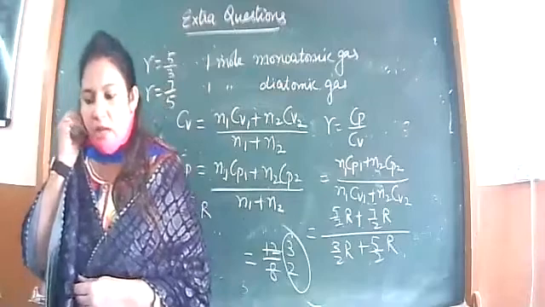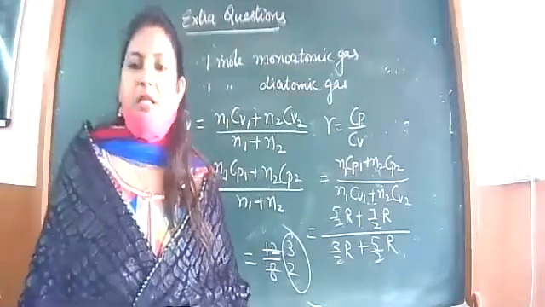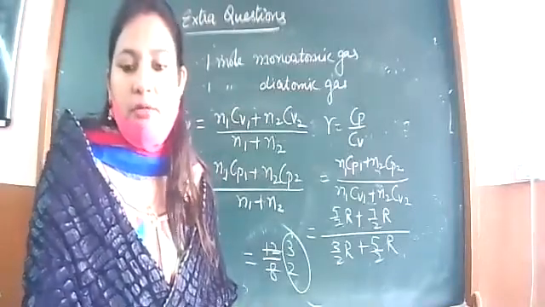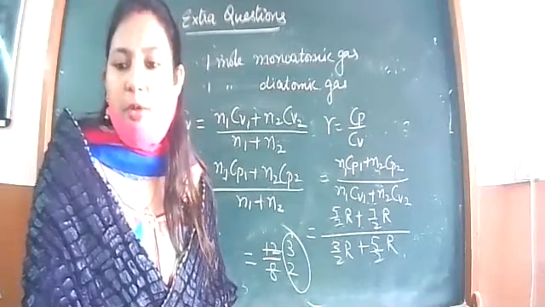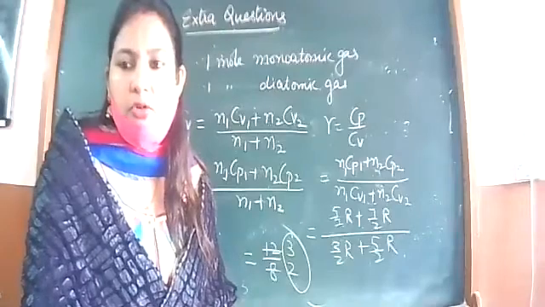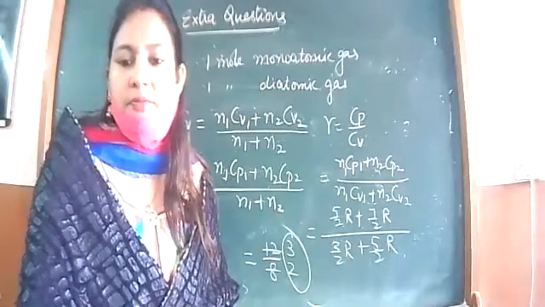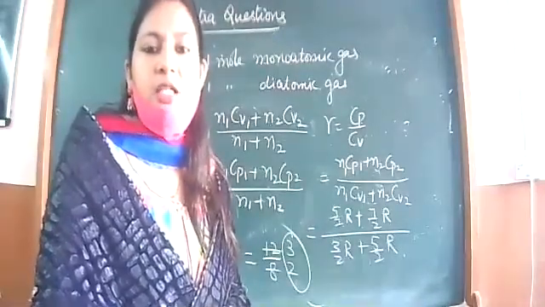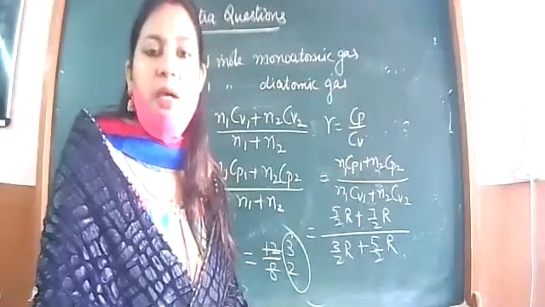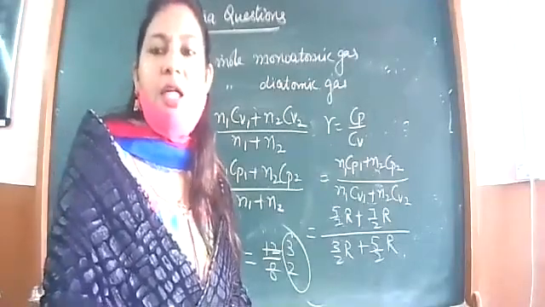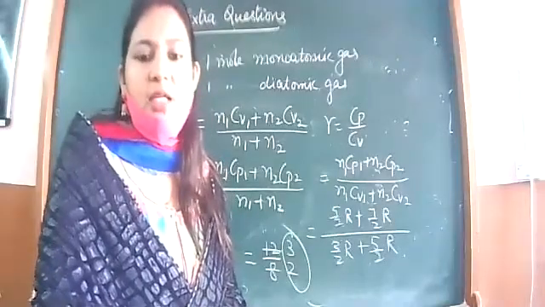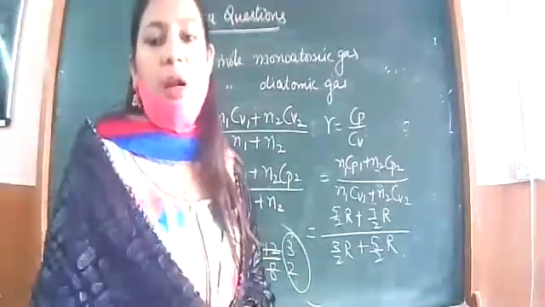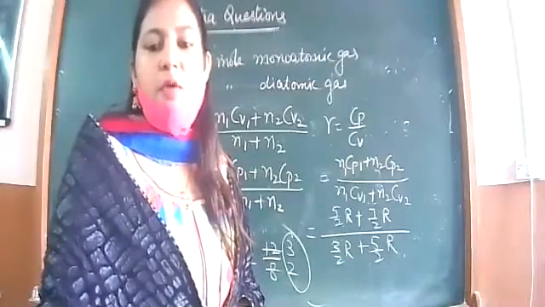So what is molar specific heat capacity at constant pressure? It is given at constant volume 3 by 2 R. Who will tell me? I expect at least this answer from you. Raise hand, students. Here we will use Cp minus Cv equal to R. So Cp is Cv plus R, 3 by 2 R plus R, that is 5 by 2 R. So the answer is 5 upon 2 R. We have used this so extensively. This was a very small part of the question.